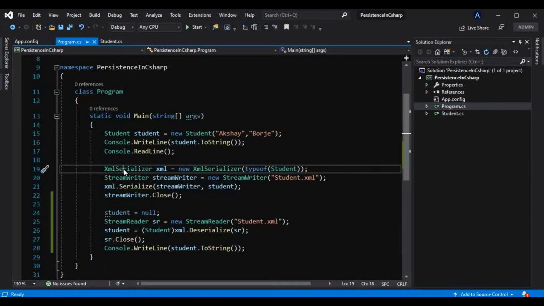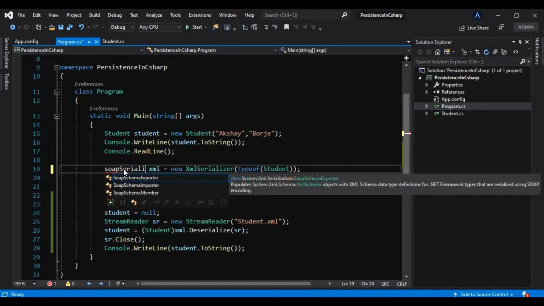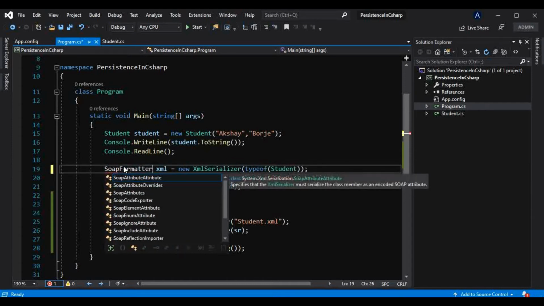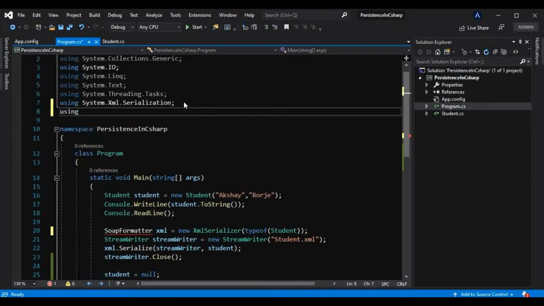So instead of this XML serializer, we can use SOAP serialization. It is not actually a SOAP serializer, it is a SOAP formatter, and that is present inside using System.Runtime.Serialization.Formatters.Soap, and that should be a big S.